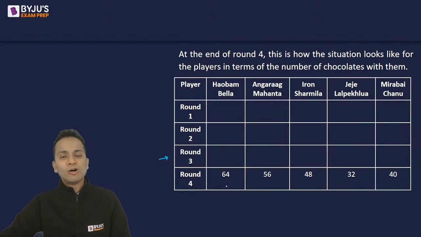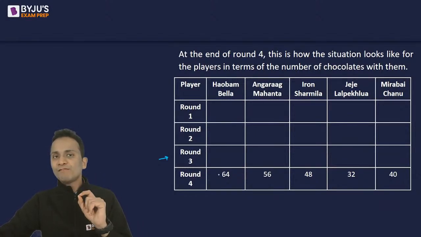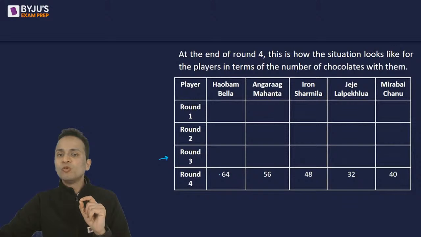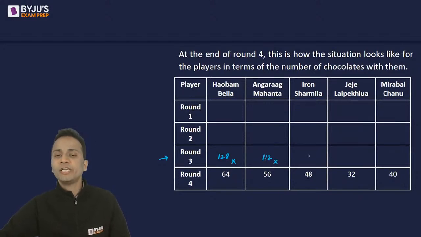Nice. So now if we backtrack, if we go to the previous round, I have to find out who is the player who would have divided half of the chocolates equally among other players. Now, if it is Bella, then in round 3, Bella should have 128 chocolates, but nobody can have more than 64, so it cannot be Bella. If it is Mahanta, then 56 into 2, 112 होनी चाहिए थी, not possible. 48 into 2, 96, not possible. 40 into 2, 80 is not possible.